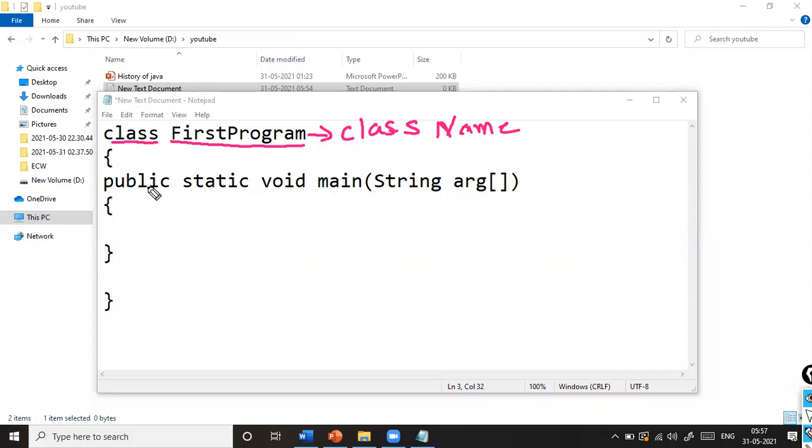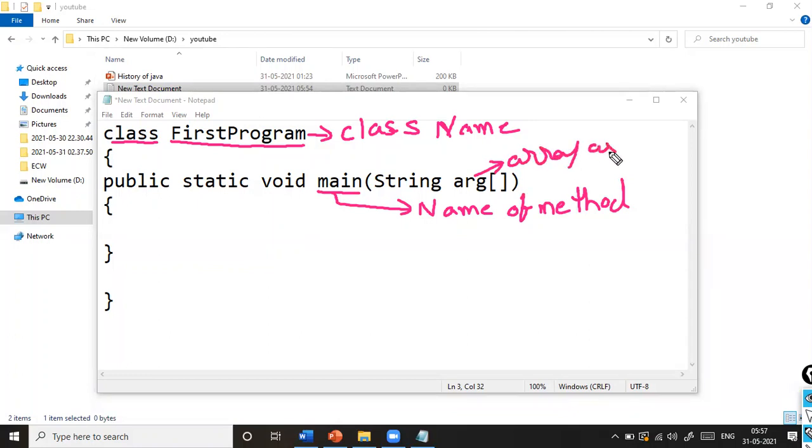This is a keyword. Main is the name of the method, and it is taking an array as parameter of type String.